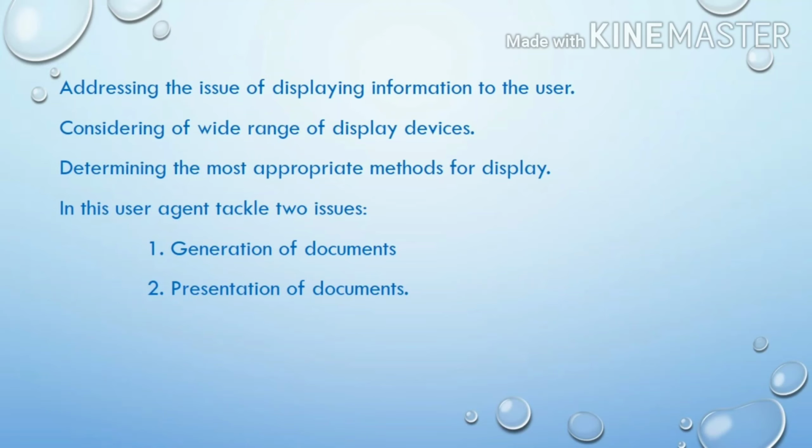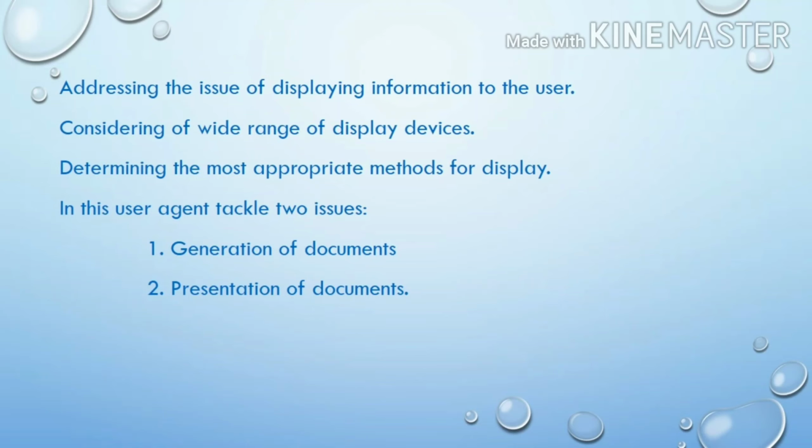that may be available. Multimedia information may be retrieved in many forms, some of which may not be suitable for display on available devices. For example, some devices may be unable to display pictures while others may not provide audio. Determining the most appropriate methods of display, translating between one representation and another, and integrating new information with the existing task are all challenging problems.